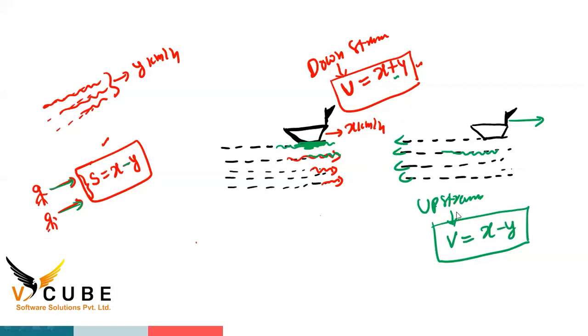That's why we are using minus here. Clear and all of you? This is the first point and the second point. Boat and water moving in the same direction is called downstream. It is denoted by U. U is equal to X plus Y. Water and boat moving in the opposite direction is called upstream. It is denoted by V. V is equal to X minus Y.